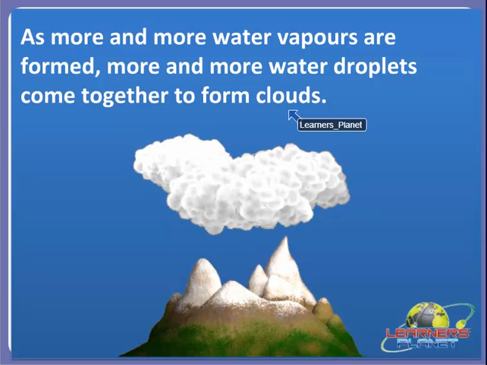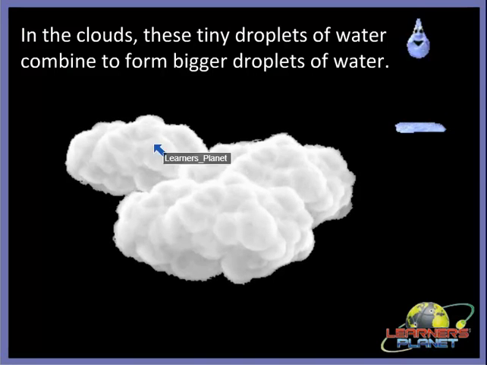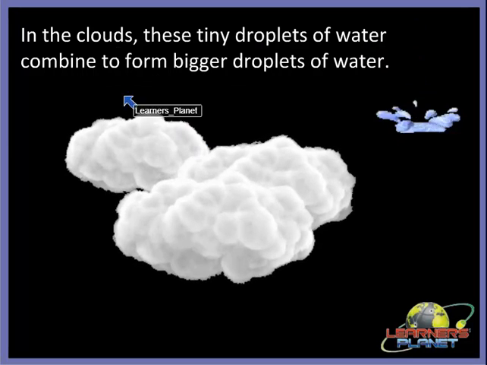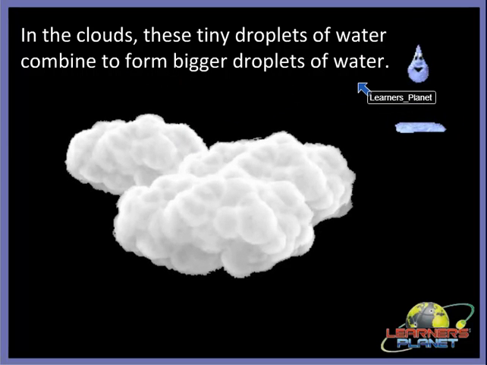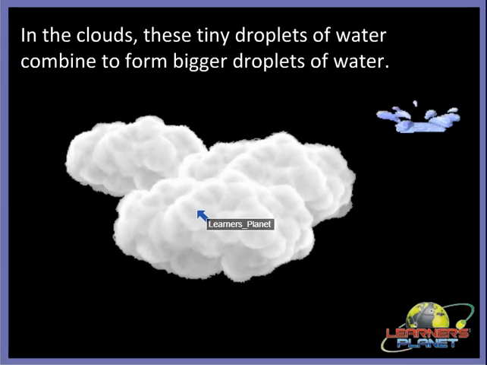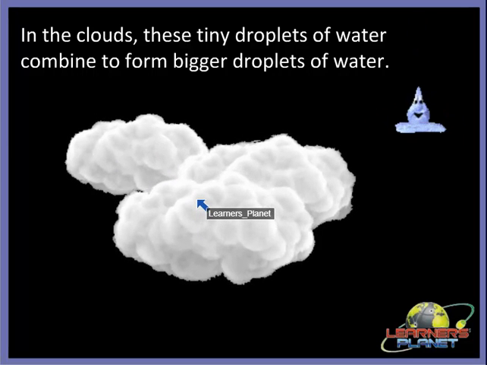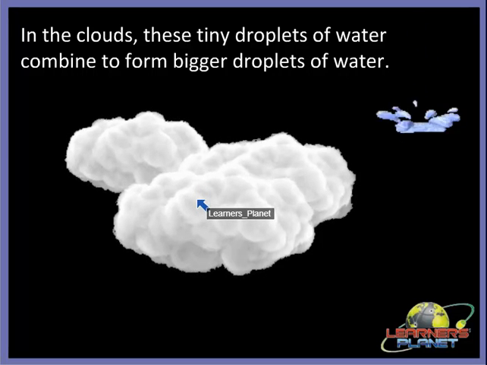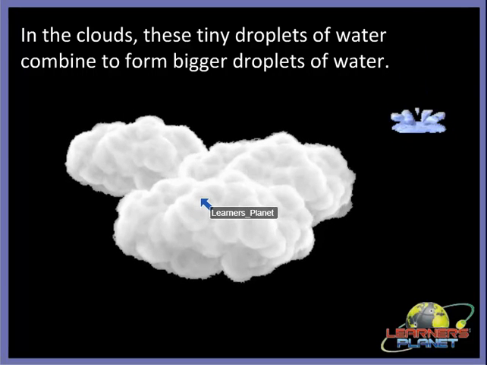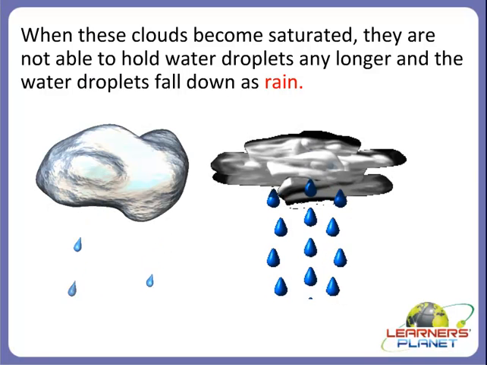These tiny droplets of water, what do they do? Yes, they come together to form big clouds. And then what happens? Yes, in the clouds, these tiny droplets of water combine to form bigger droplets of water. As you can see here, these are now big clouds, right? They hold tiny droplets of water inside them, and many tiny droplets combine to form bigger droplets of water.